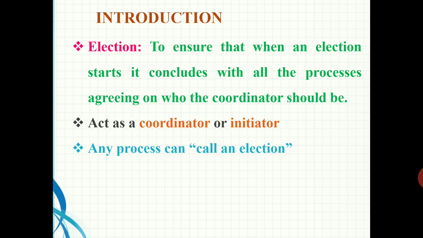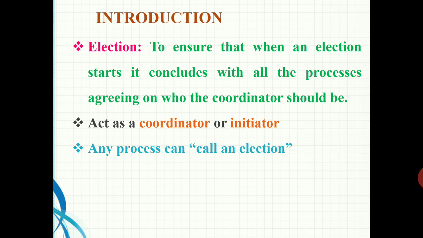Any process in the system can initiate the algorithm to choose a coordinator. There is no harm in performing a coordinator election or leader election algorithm in the distributed system, because it only increases the extra message traffic.